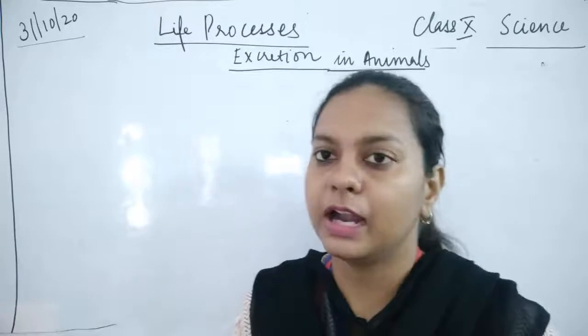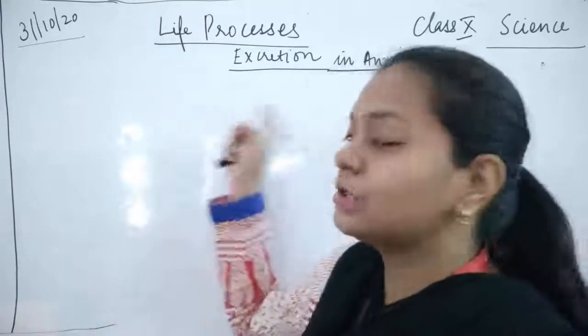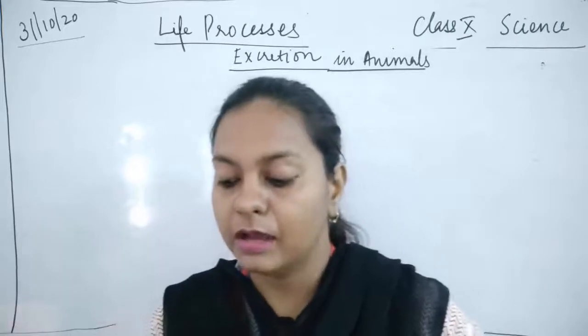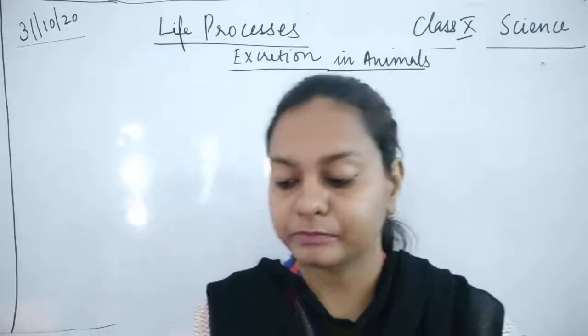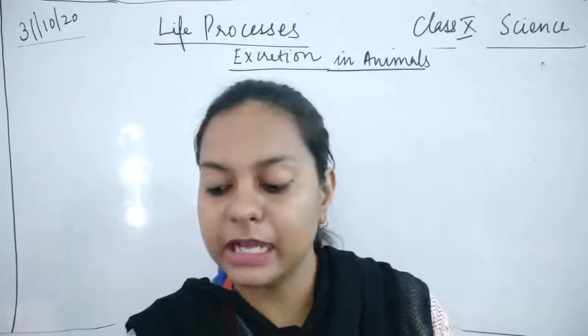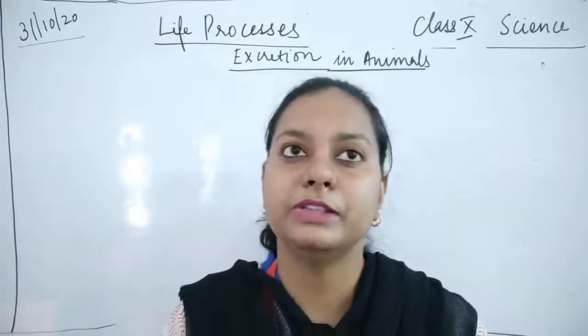So excretion in plants was over. We'll be discussing excretion in animals. Different animals have different excretory material. They have excretory surfaces. They could be nephridia, flame cells, or the general body surface.